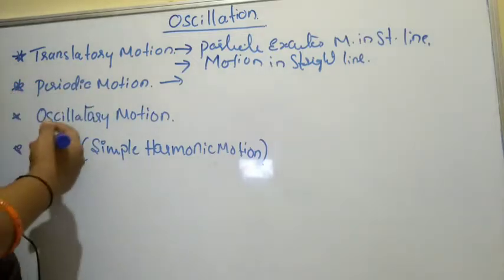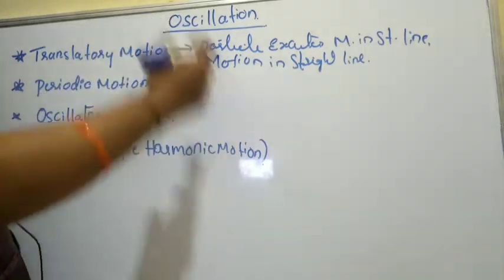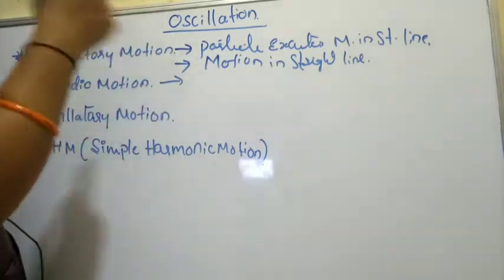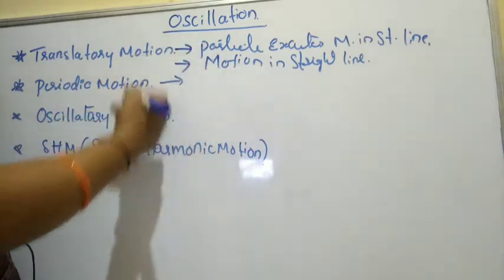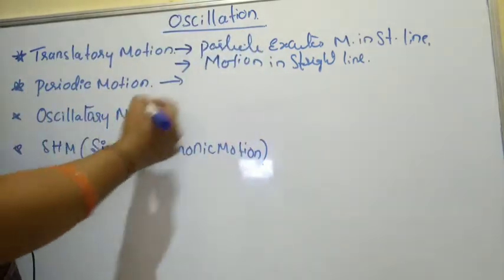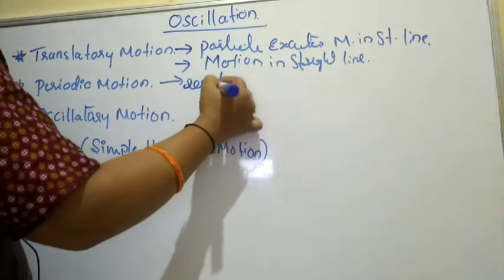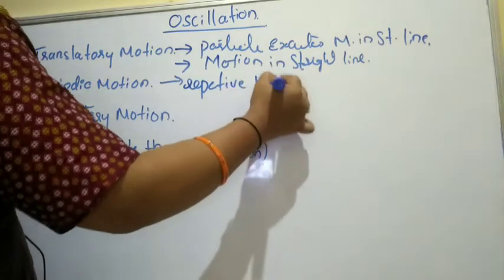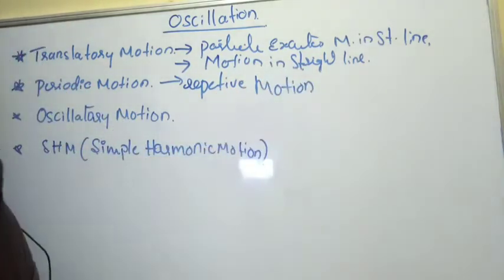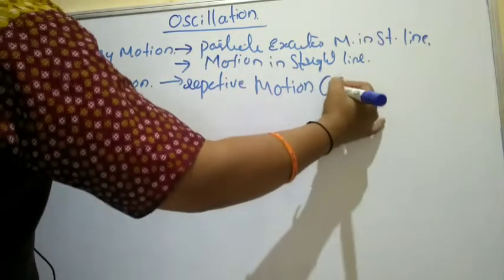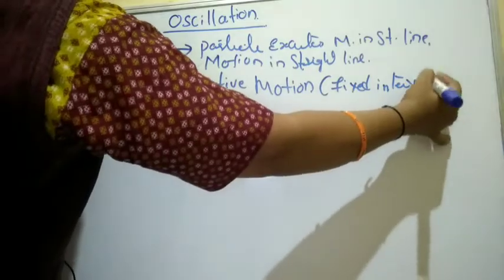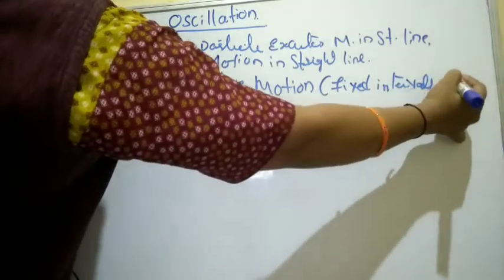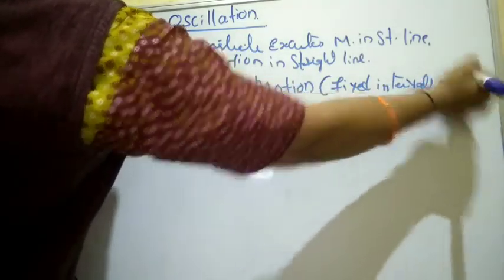A particle executing repetitive motion means uniform motion. Like the Earth, we have taken the example of it revolving around the Sun. This is a repetitive motion executed by the particle or the body in fixed intervals of time.